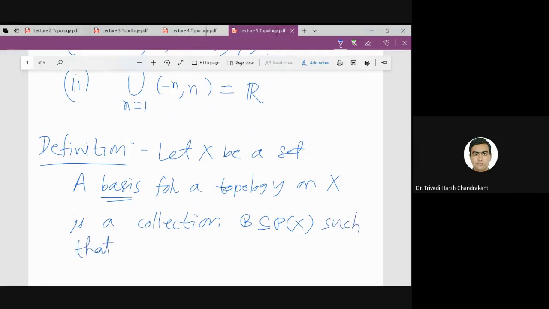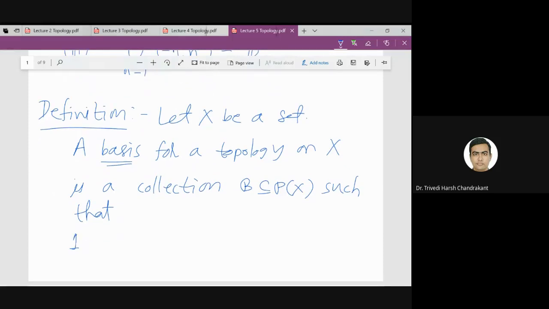certain properties. So what is the first property? First property is that I take any element x of X, there exists an element B in this collection such that x belongs to this set B. So there is a difference in this notation.